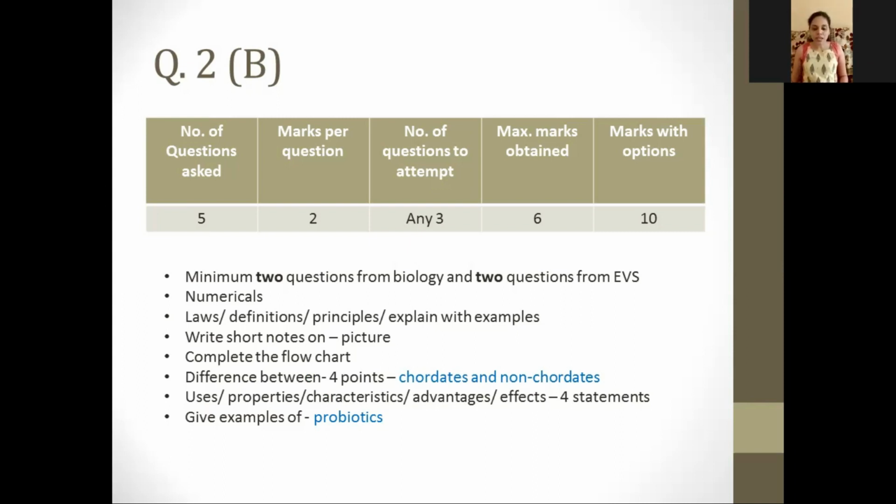Okay. Like for example, if you have a question like, write the difference between chordates and non-chordates. So you know that this question is from animal classification. You see there will be proper 5 points written under chordates and 5 points under non-chordates. So you have your difference between ready-made over there. But make sure that you draw columns and you write your difference between properly.